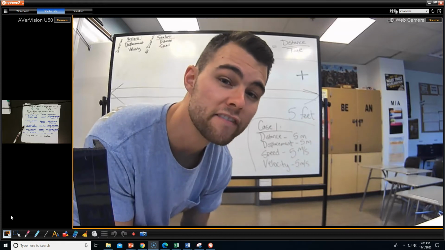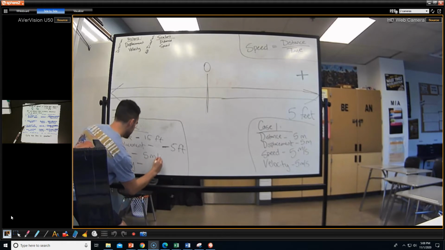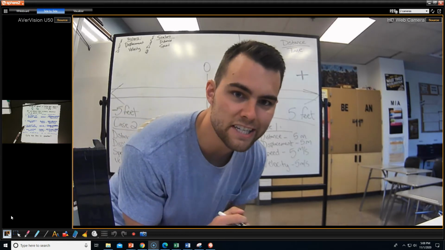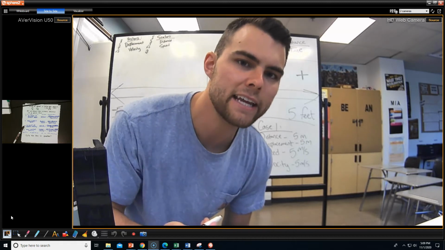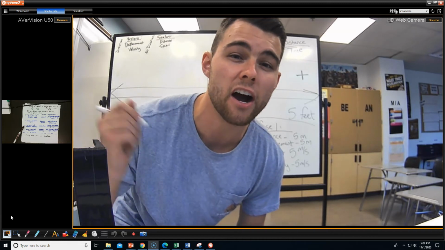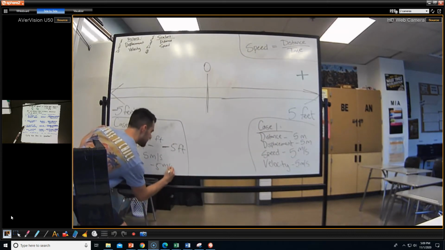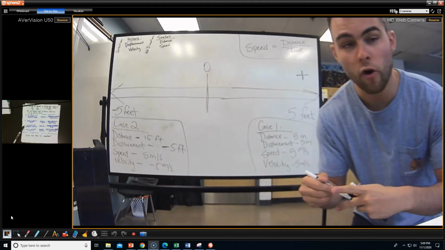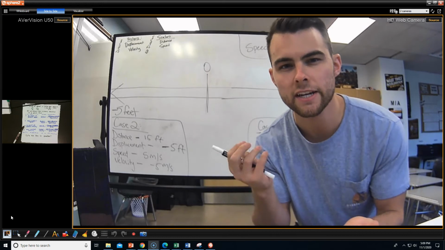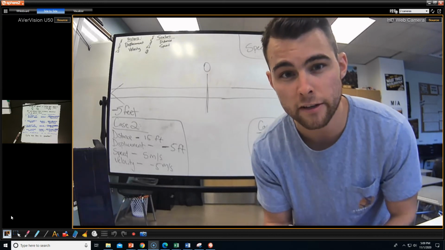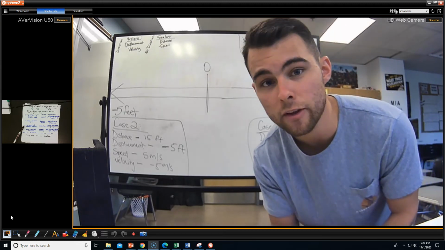So I was still going 5 meters per second. However, my velocity, even though I'm still going 5 meters per second, is negative 5 meters per second. I'm going the other direction. So the whole purpose of this was to show you the differences between your vector quantities and your scalar quantities when it comes to displacement, distance, and speed and velocity.